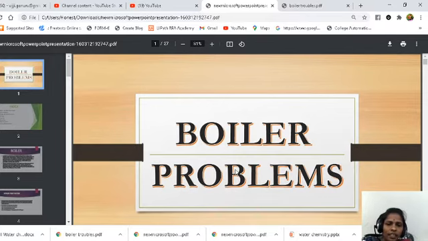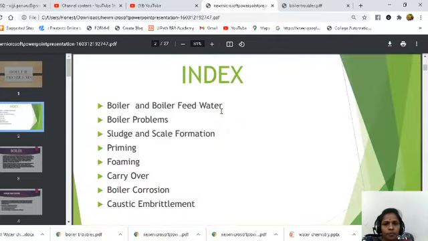So, first let us see what is boiler. But before going to see the boiler problems, it is containing boiler feed water. So, what is meant by the boiler? What is the boiler feed water? Boiler problems, that means boiler troubles. Some of the boiler troubles are sludge and scale formation, priming, foaming, carryover, boiler corrosion and caustic embrittlement.